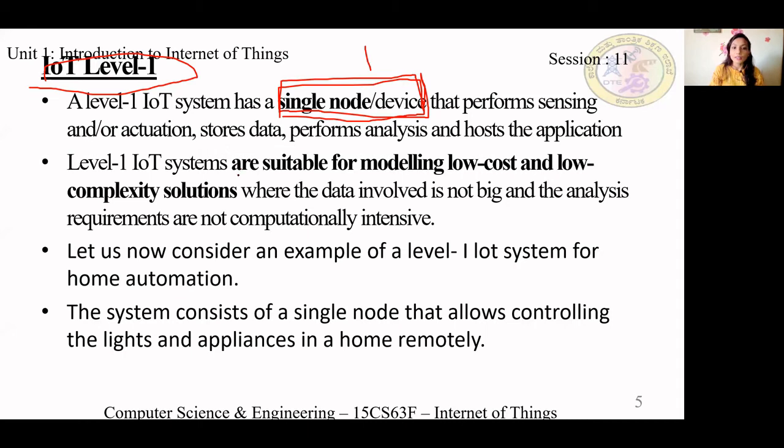This level 1 is suitable for low cost, low complexity solutions. For example, you can use it for home automation. For a small application where you want a low cost, low complexity solution, you can use IoT level 1. This system will consist of a single node that allows, in this example, controlling the lights and appliances. If you are using IoT level 1 for home automation, a single node, a single device is enough to control the lights and other appliances.